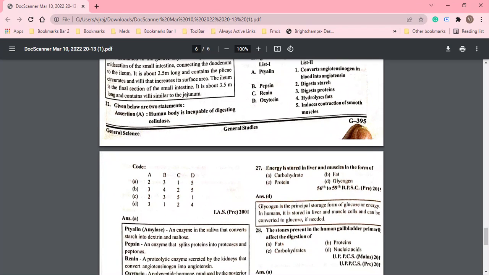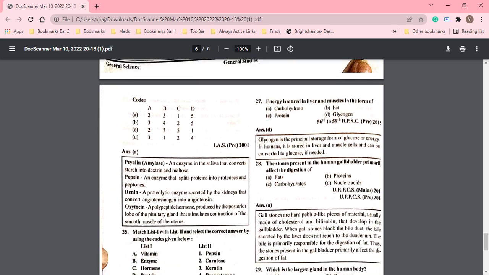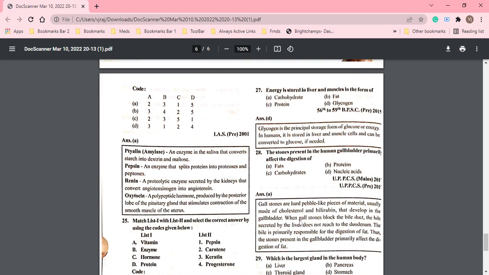We just studied that, right? The stone present in the human gallbladder primarily affects the digestion of fat, protein, carbohydrate or nucleic acid. The stone affects the digestion of what? That is the digestion of fat. Okay. Gallstone is a hard pebble-like piece of material made up of cholesterol that develops in the gallbladder.